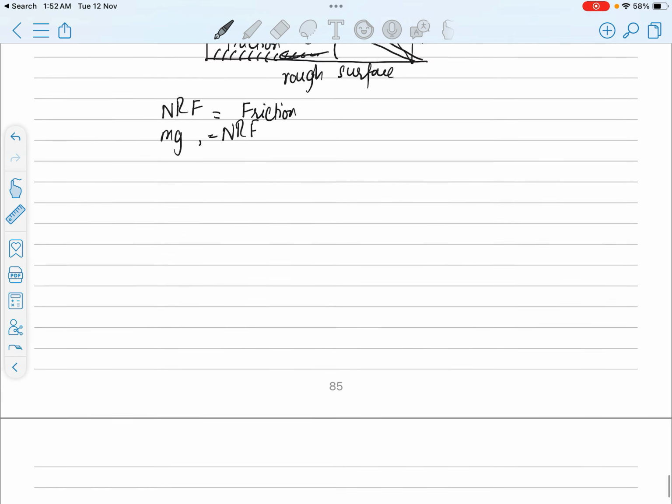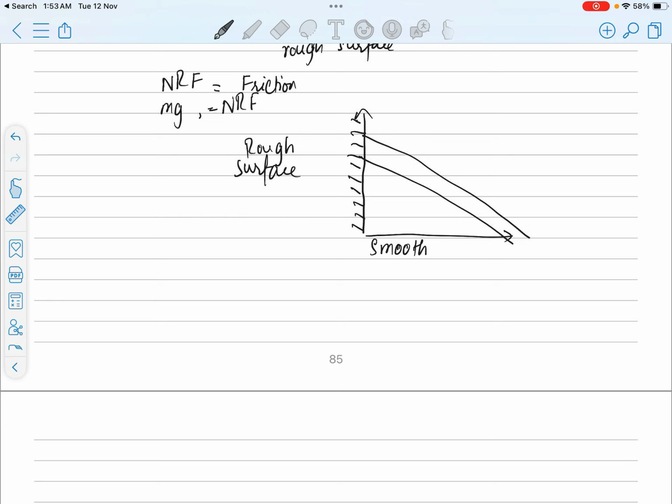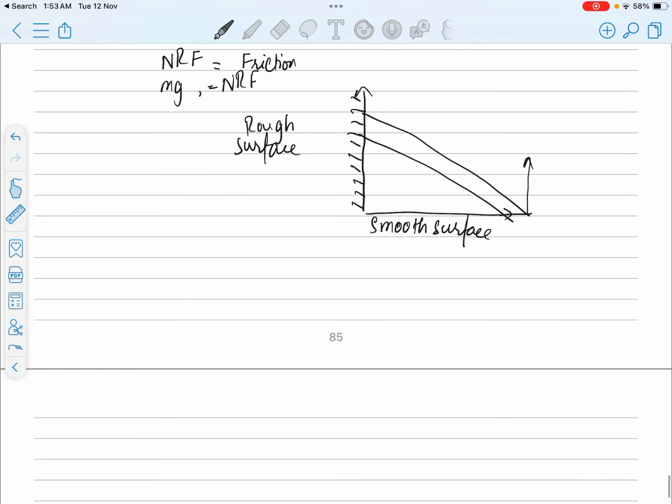But if the case is opposite, if this is the rough surface and this is the smooth surface, can this be in equilibrium? This will be the normal reaction force. There is also the weight, which acts from the center of gravity. This is going to be a normal reaction force.